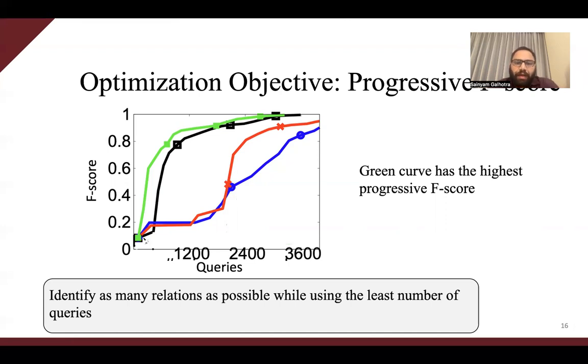To capture these differences, we use the notion of progressive F-score, which is characterized by the area under the F-score query curve. In this example, green curve has the maximum area under the curve, and that is why it has the maximum progressive F-score.